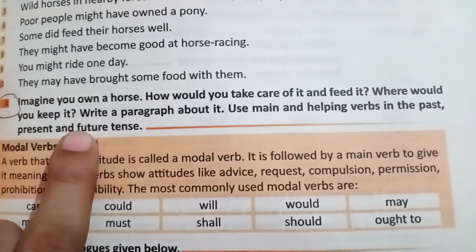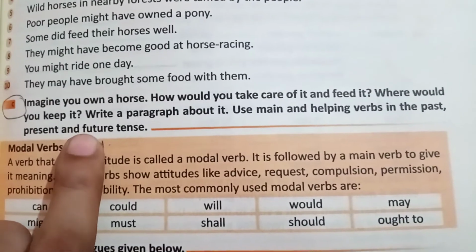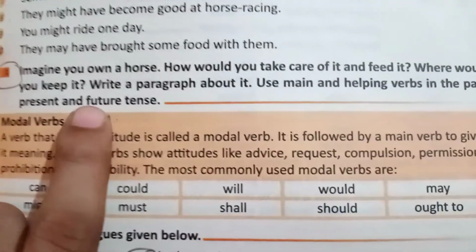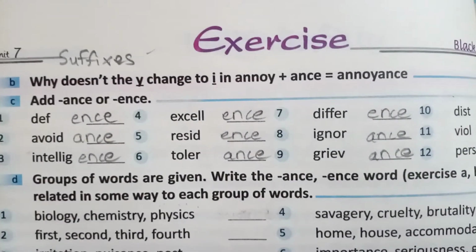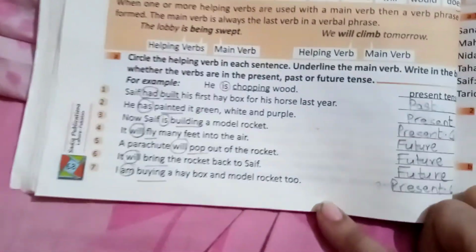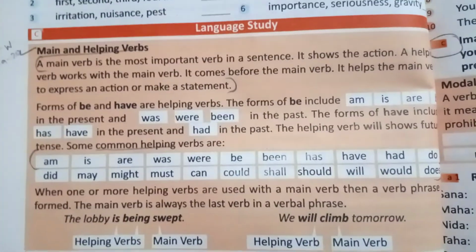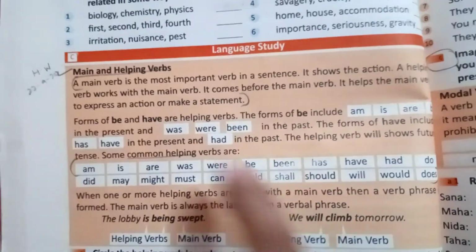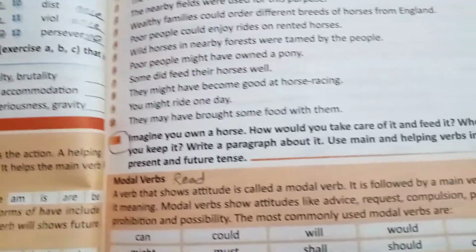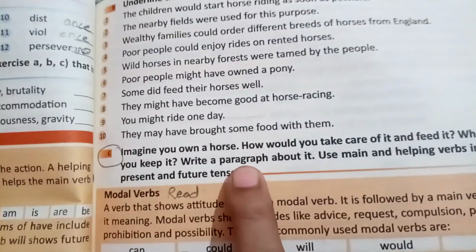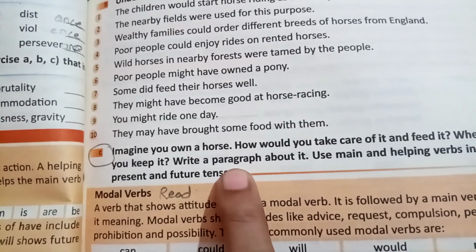Then you will make a nice drawing of a horse, and if you cannot make the drawing, you can paste a picture of the horse. This exercise is to be done in your copies, the headings from here till here, and the helping verbs, and this exercise also in your copies. And after that, the paragraph on my horse is to be done in your copies.